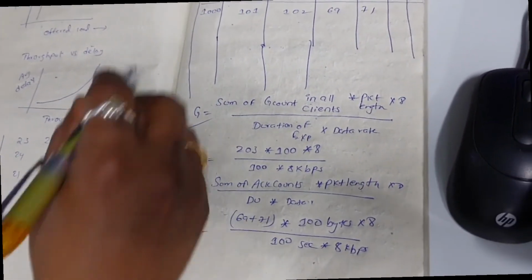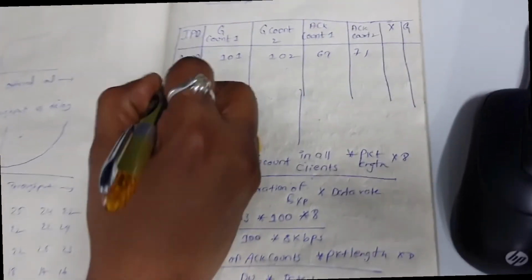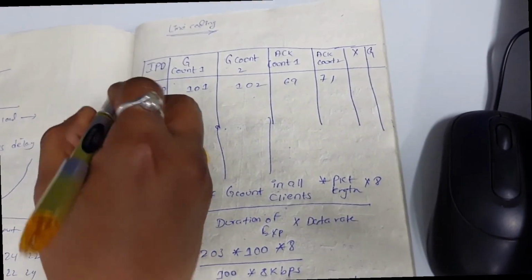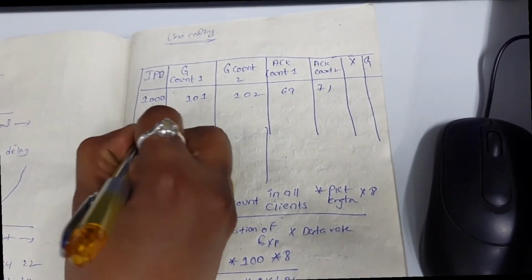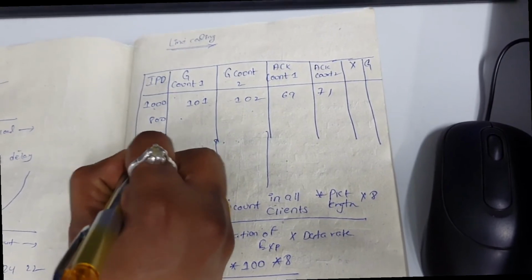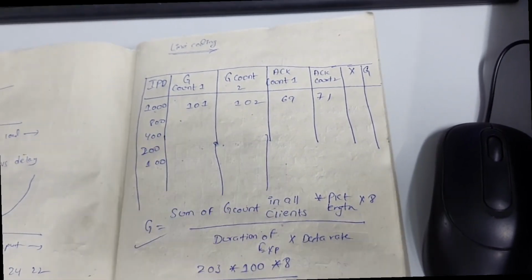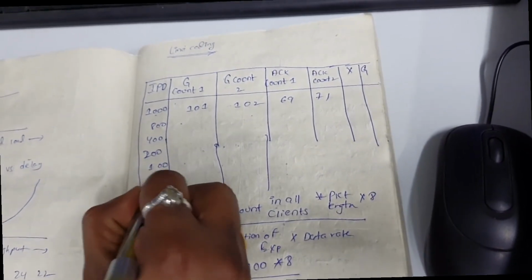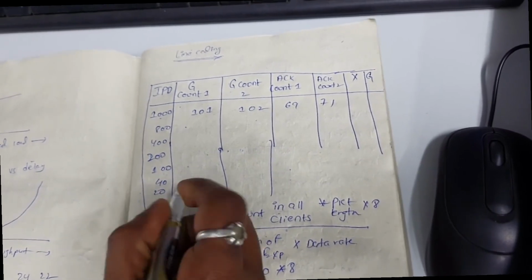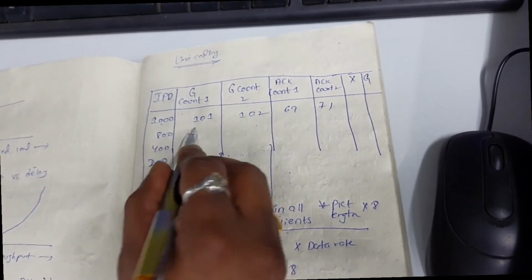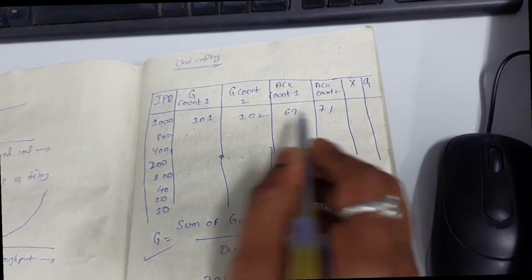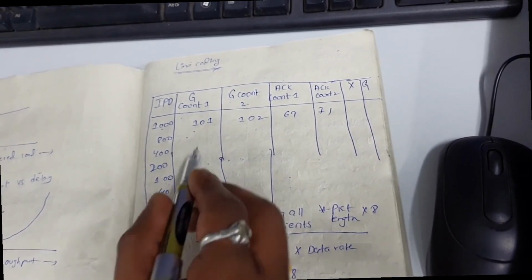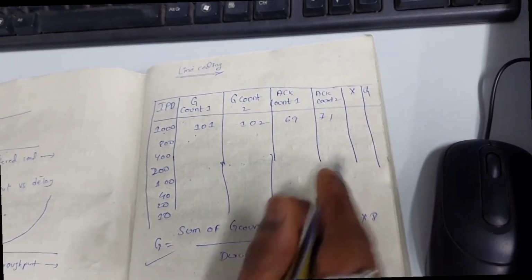After calculating the values of X for all values 1000, 800, 400, 200, 100, 40, 20 and 10. I will fill all these values of G count and acknowledgement and I will include them in the PDF file. You just calculate the values of X and the values of G.